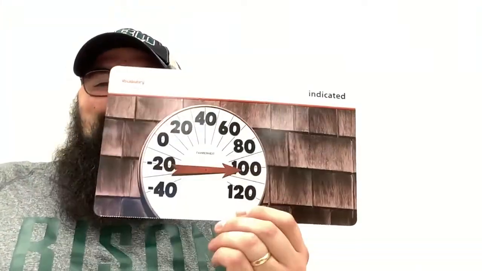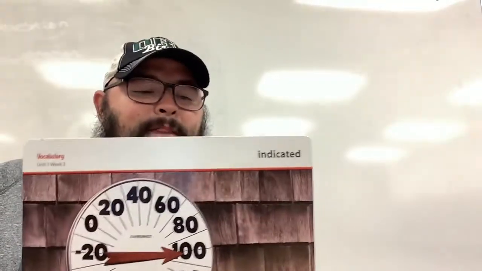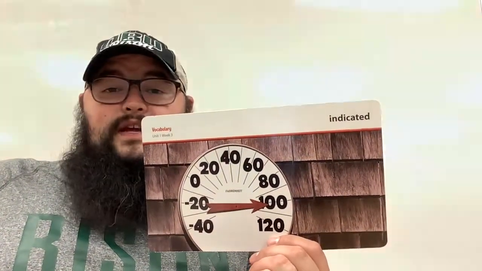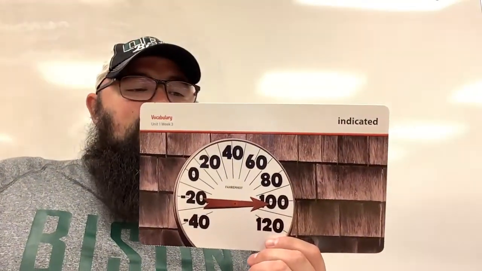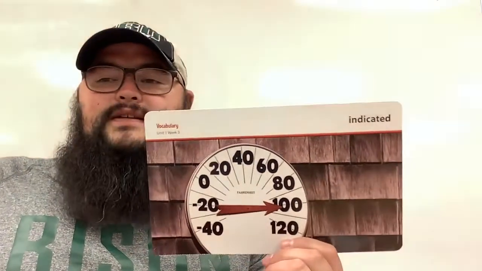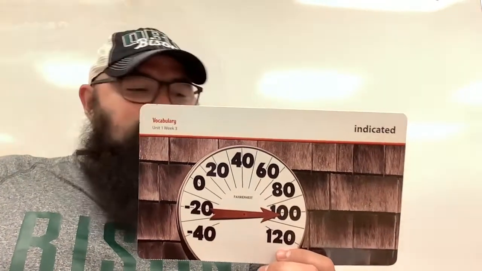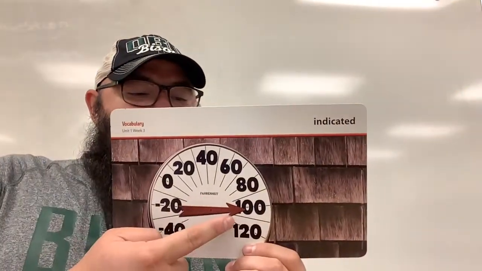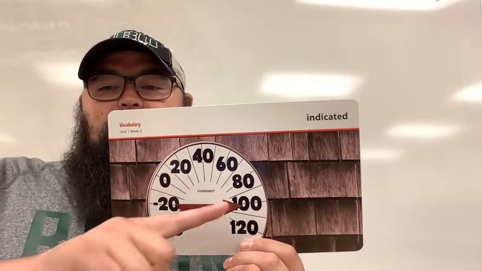Our next word is indicated. What does indicated mean? What is this showing us? The definition of indicated, guys: yesterday, he indicated or showed a sign that he was willing to help us paint the fence. For example, the thermometer indicated that it was hot outside. That looks like it's a little above 100 degrees. That is very hot, and we know all about that here in Oklahoma, don't we?